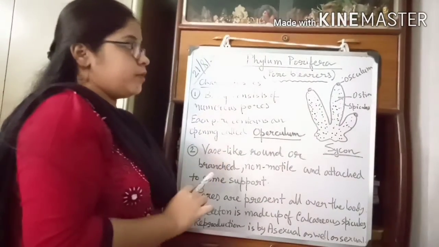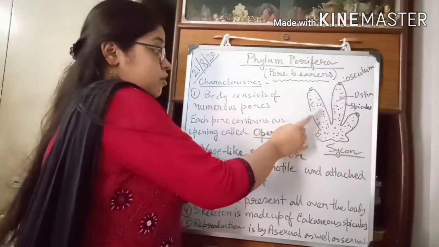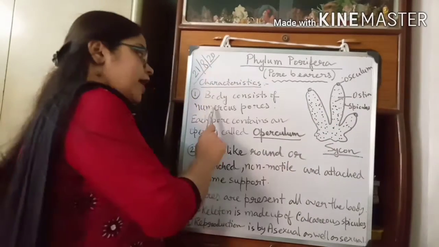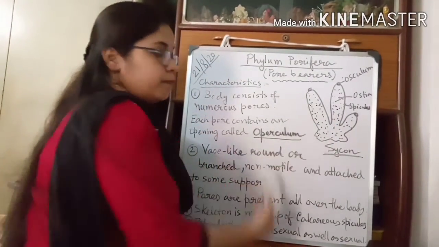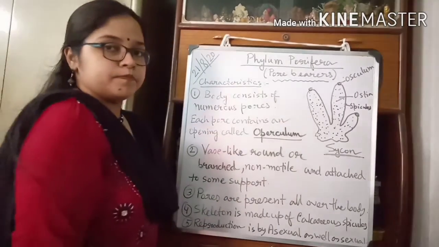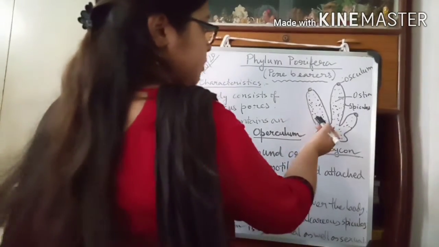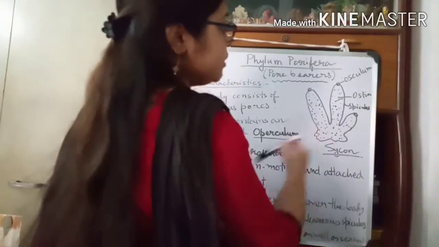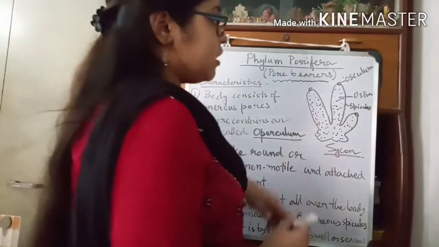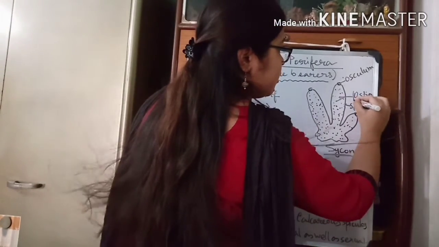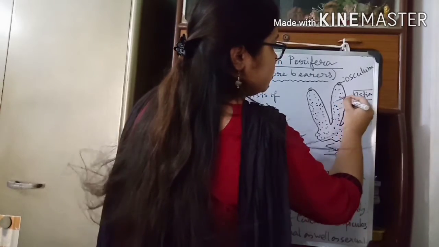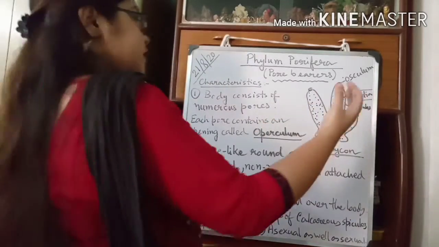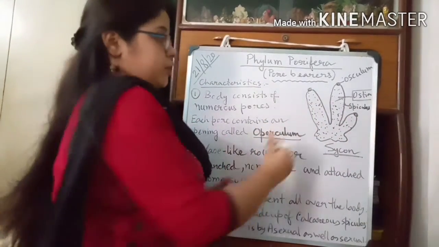Why are they called pore bearers? Because their body consists of numerous pores. Here you can see numerous porous structures, right? So the body of the Porifera consists of a hollow tube with numerous pores. These pores are called ostia, through which water along with the food is drawn into the body.